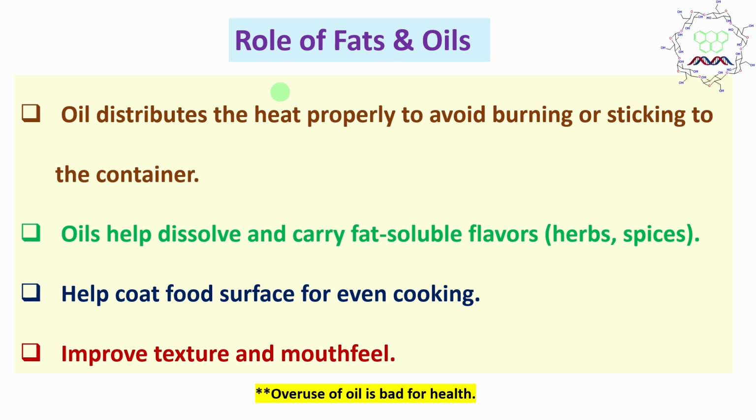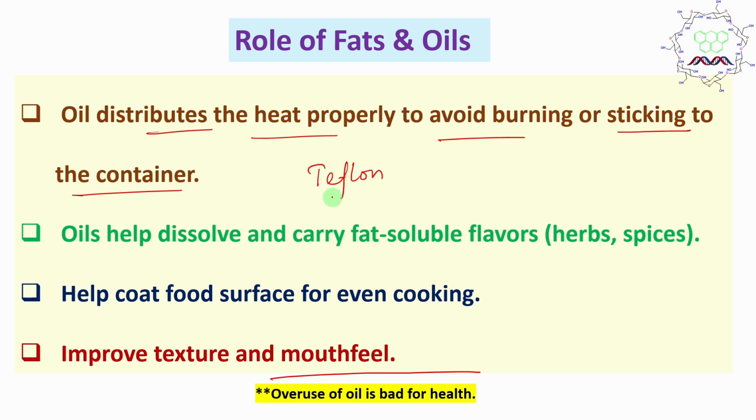Actually, students, remember, fat is not bad, but the over-consumption of fat or oil is bad for health. It is even worse when you have a sedentary lifestyle. So we understand that oil is not bad, over-consumption of oil is bad. Now what does oil do during cooking? Oil distributes the heat properly from the container to the food and avoids burning or sticking to the container. Now in this context someone can say, sir, we can use a non-stick cooker, but remember a non-stick cooker has a coating of Teflon, which is not good for health. When you cook in a Teflon container, a very small amount of Teflon gets mixed with the food, and that's not good.